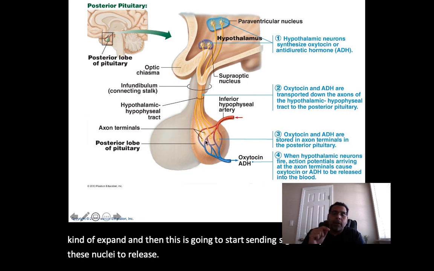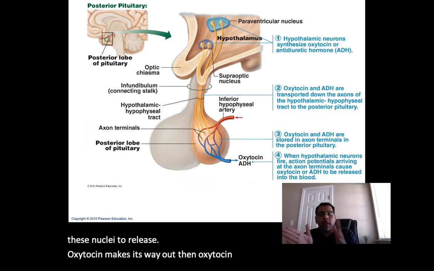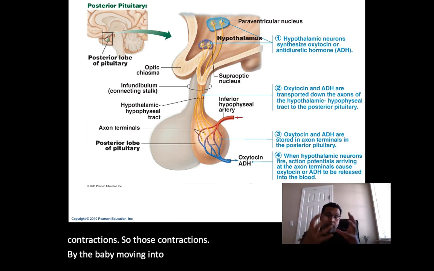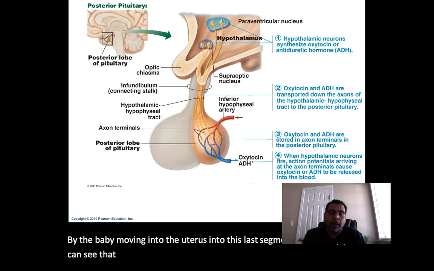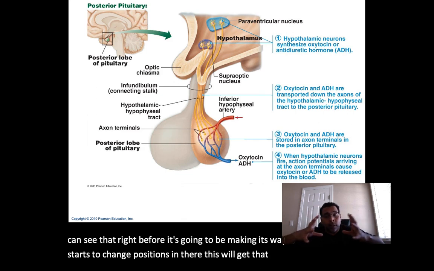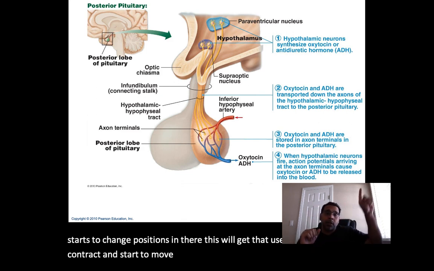Oxytocin makes its way out, then oxytocin is going to stimulate uterine contractions. So when the baby moves into this last segment of the uterus, right before it's going to make its way out, and starts to change positions in there, this will get that uterus to start to contract and move, which stimulates oxytocin's release.